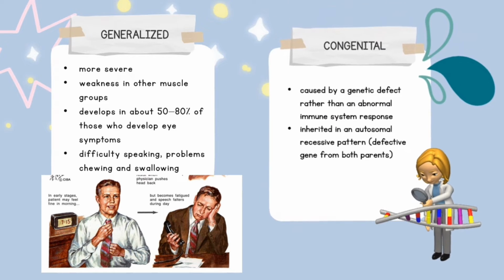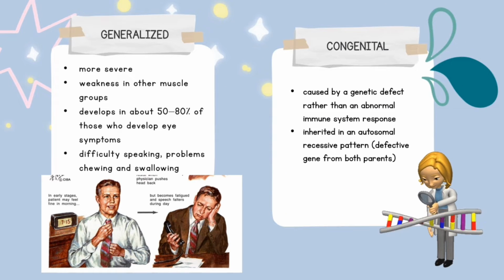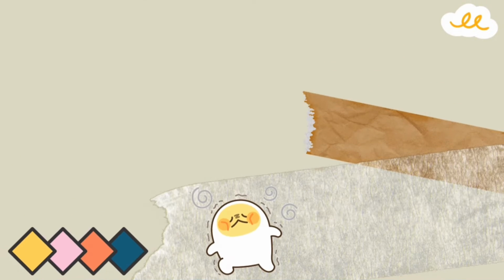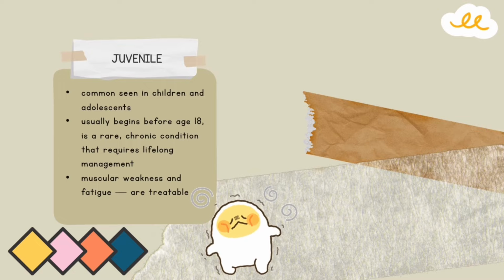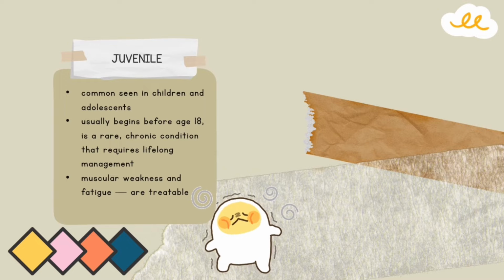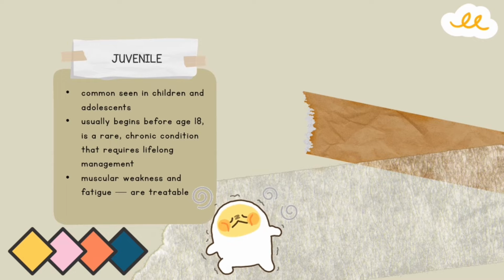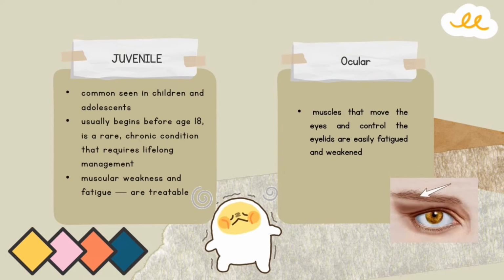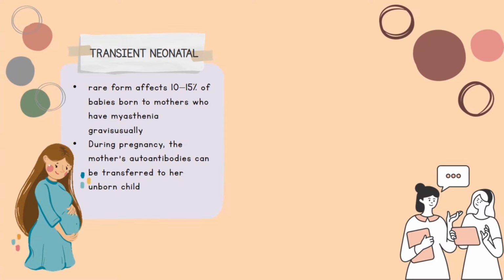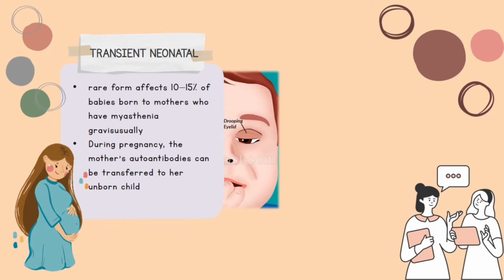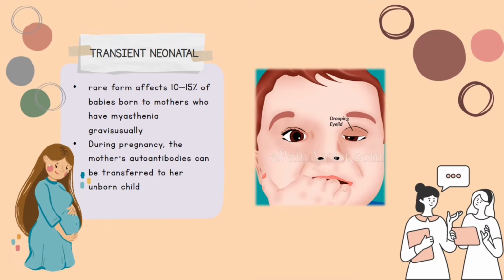Next, congenital differs from other forms of MG because it is caused by a genetic defect rather than an abnormal immune system response. It is usually inherited in an autosomal recessive pattern. Juvenile myasthenia gravis is commonly seen in children and adolescents. It usually begins before the age of 18 and requires lifelong management. For ocular, the muscles controlling eye and eyelid movement remain the only muscles affected. In transient neonatal, the mother's autoantibodies can be transferred to her baby during pregnancy.